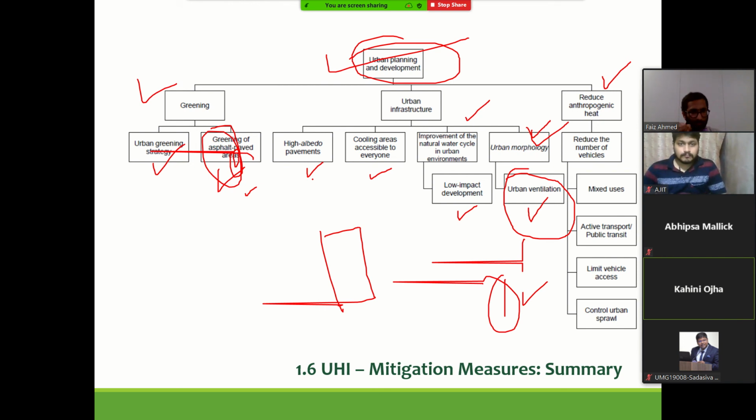I do not exactly remember the source, but I read somewhere that these days, in some places, it may not be directly related to the urban heat island concept, but sir, when a large number of solar panels are used over a wide area, it is actually increasing the local temperature of that area. But sir, it is also a mechanism of renewable energy. So in that case, sir, what can be done to balance the whole situation?